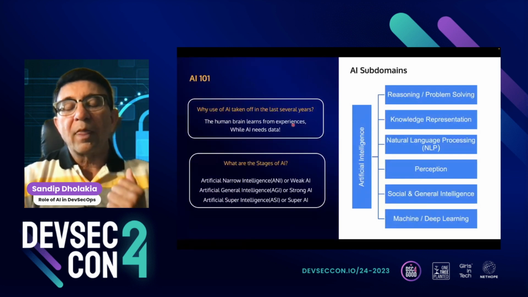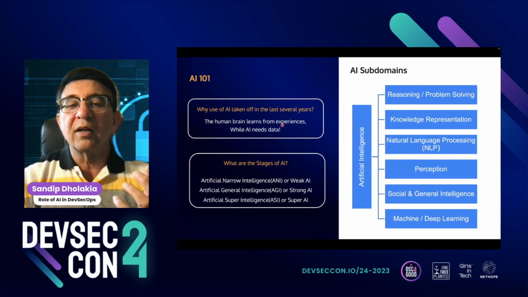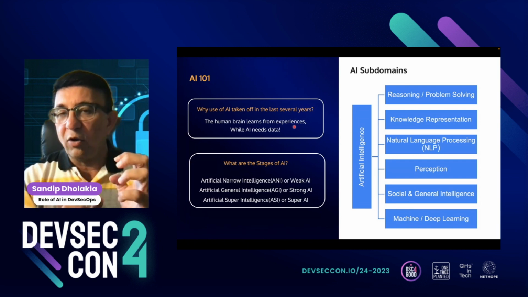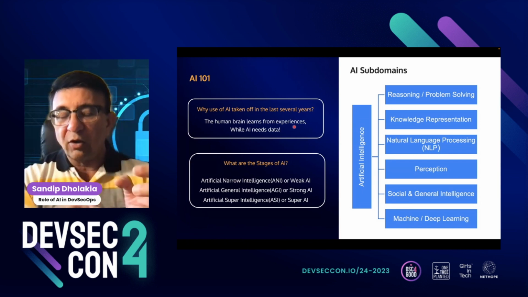The other thing was the CPU power itself. If you look at ML algorithms, they also need a lot of CPU power, the horsepower.